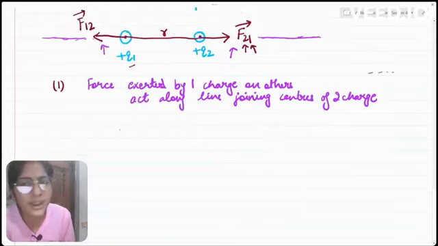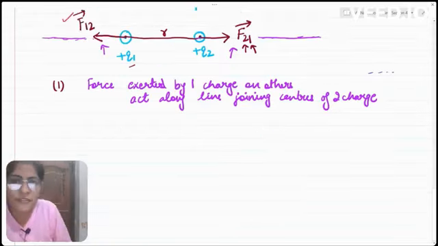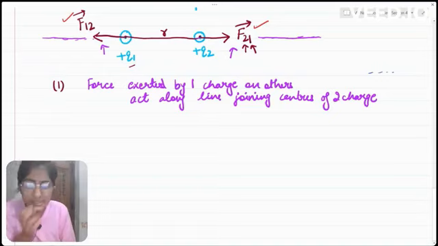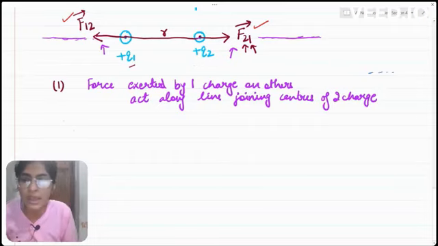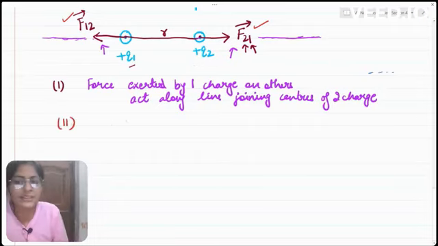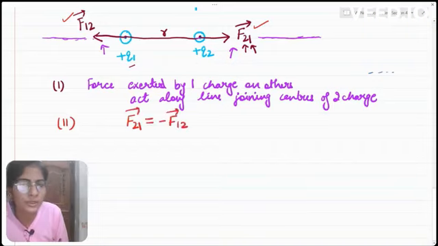Now the question arises whether these forces F12 and F21 are the same or different from each other. Do they depend upon the mass of Q1 and Q2, or do Q1 and Q2 exert the same force on each other? Coulomb's law clarifies this. It says that F21 is minus of F12. What does this mean?